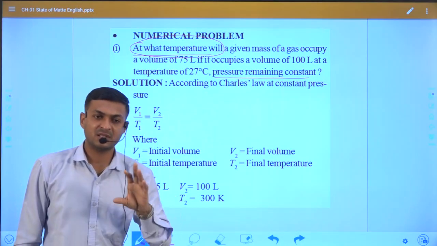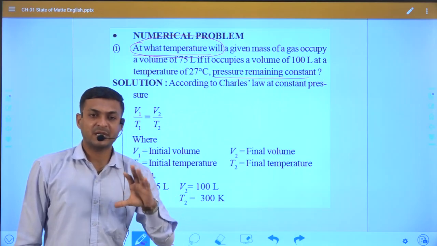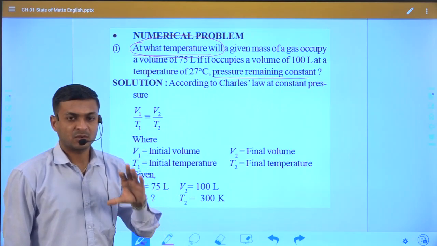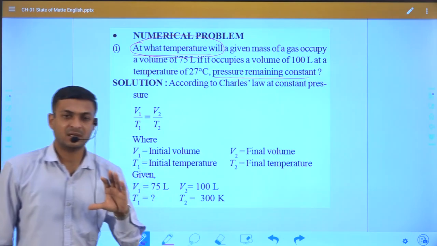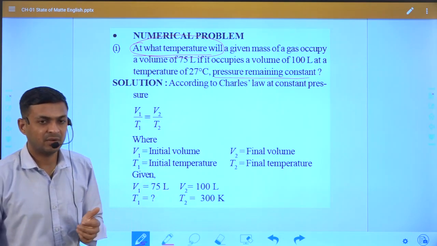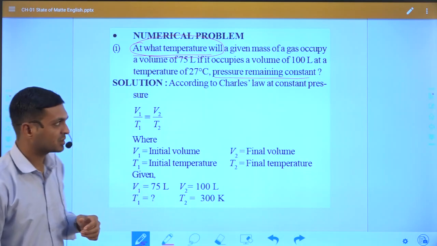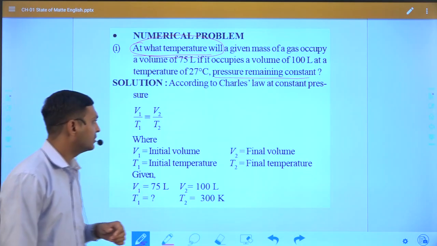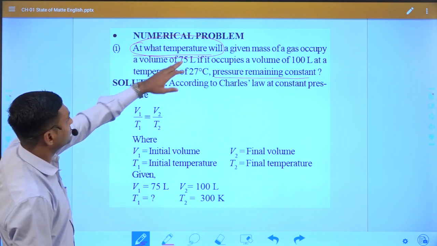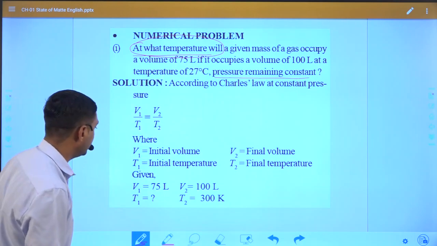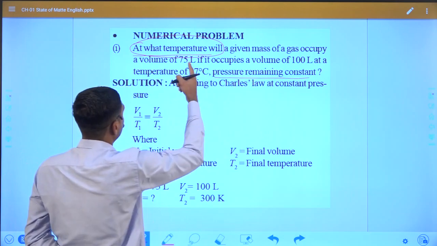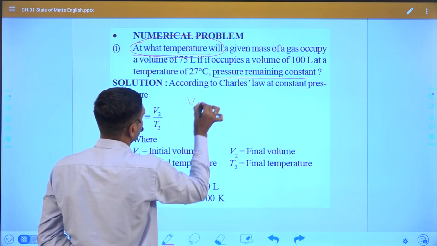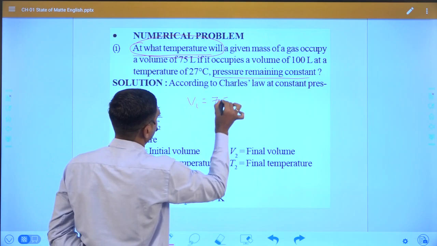For Charles law, pressure is always constant. Based on the constant factor, we identify which equation is used for solving different types of numericals. Now you can see the initial volume, the occupied volume of the mass, is 75 liter.